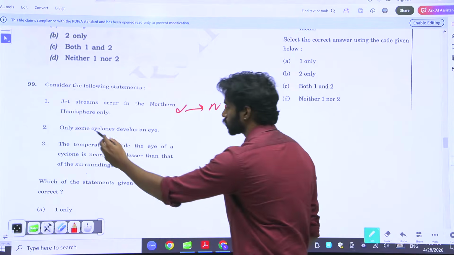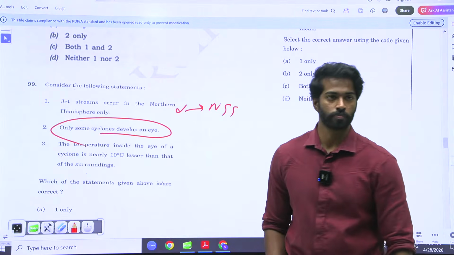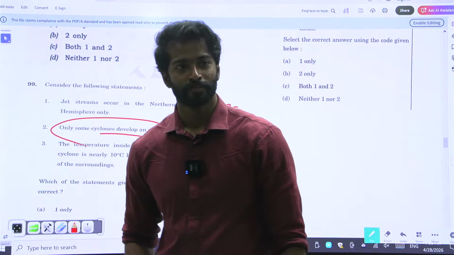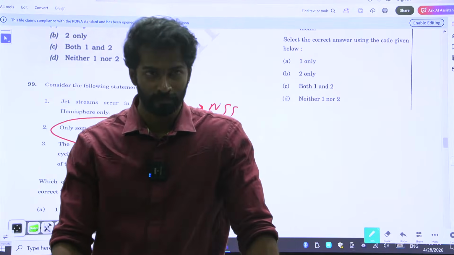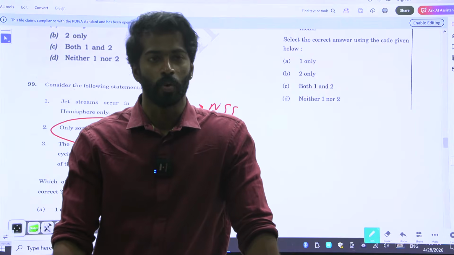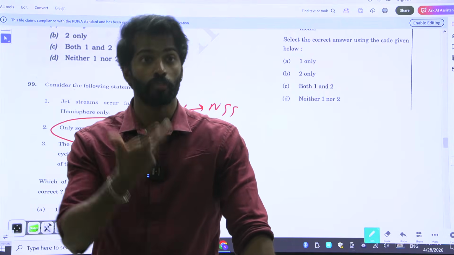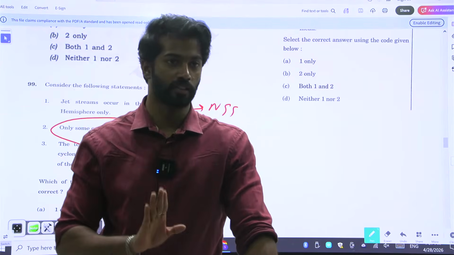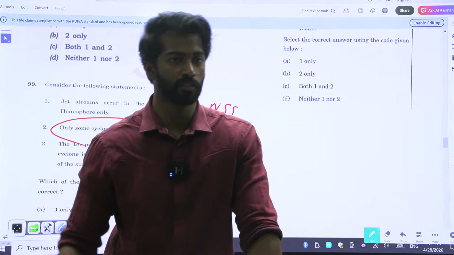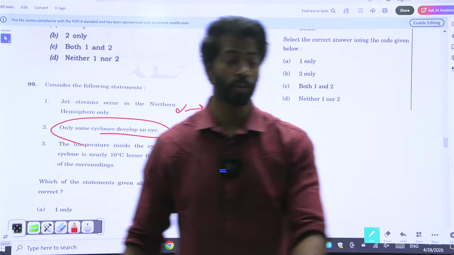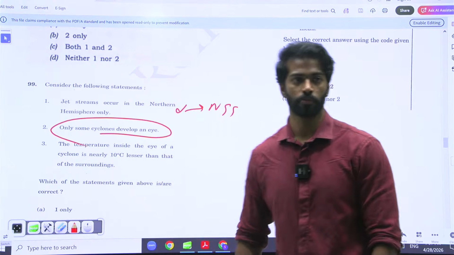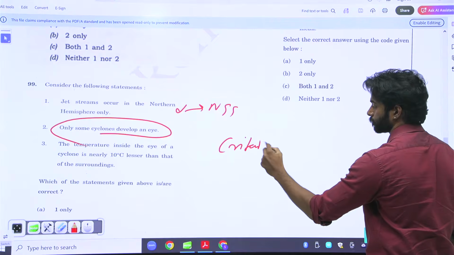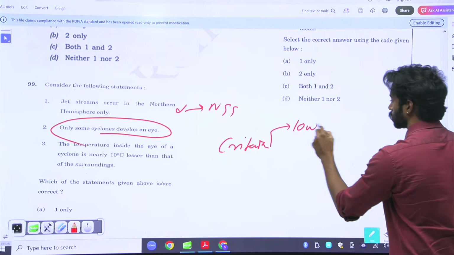Only some cyclones develop an eye. Is it true? Only tropical cyclones that are very strong form an eye. If the tropical cyclone does not meet certain characteristics, it will not form an eye. What are the characteristics of a cyclone? What are the criteria for formation of a cyclone? Low pressure.